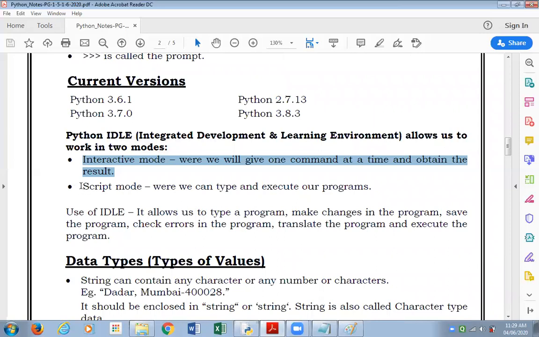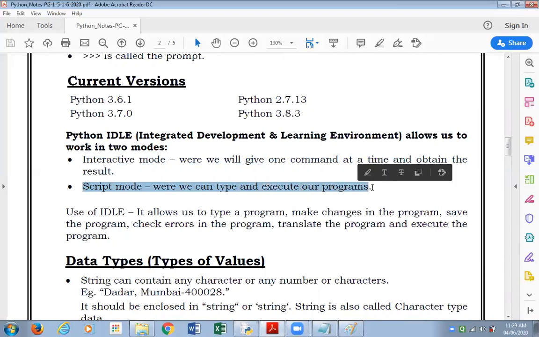Currently, as you know, we have been working still in the interactive mode. We have not yet started the script mode. In our very next session, we're going to show you how to make programs in Python, and we'll use script mode. What is the use of the IDLE? It allows us to type our program, make changes in the program, save our program, check errors in the program, translate our program, and execute our program.